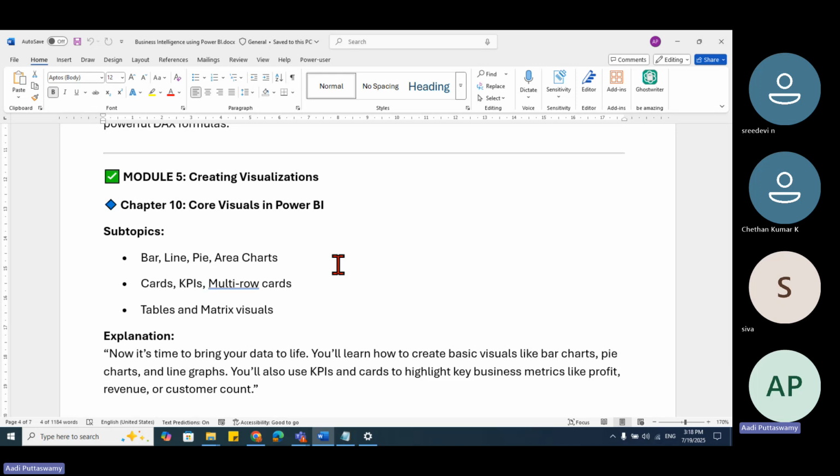We'll work on that. I told you, right? I'll be teaching you about ChatGPT or any other AI tools which will help us in creating advanced reports. You have to use it. I'll tell you how to use AI also. But don't only depend on AI. You have to make your foundation strong. If your foundation is stronger, if you can handle this even manually, then you can use any AI tools.